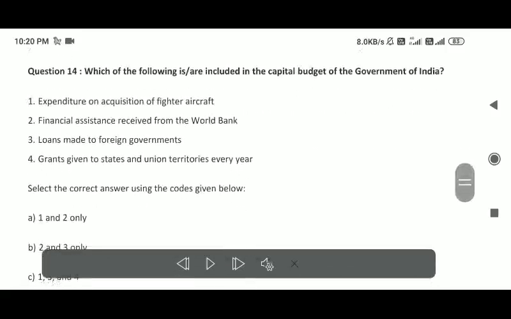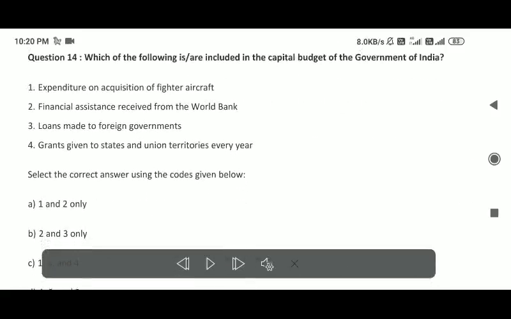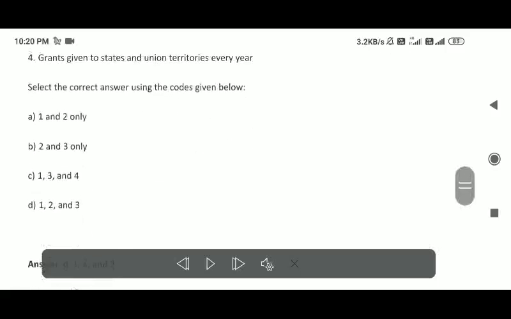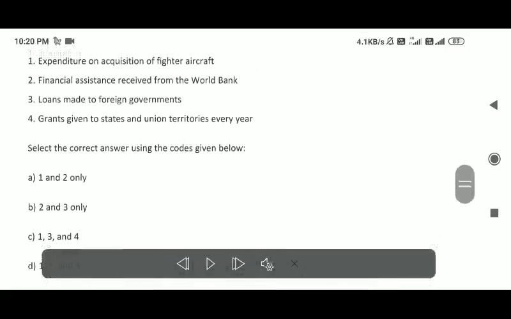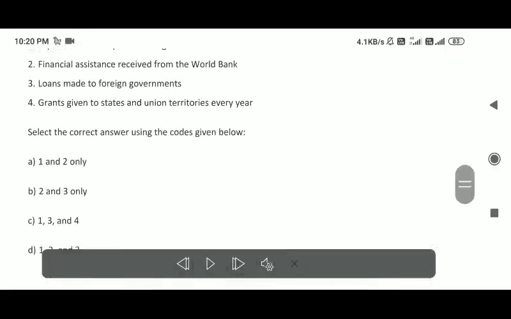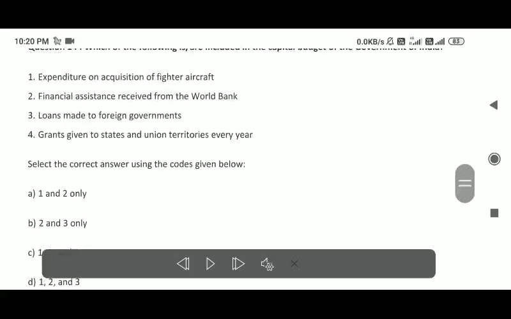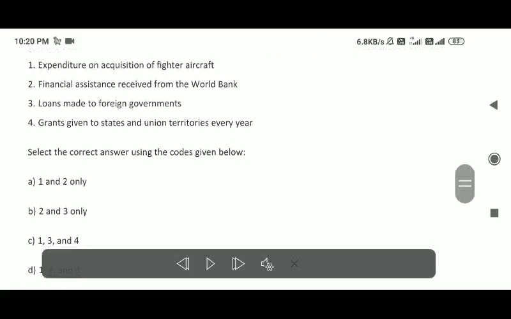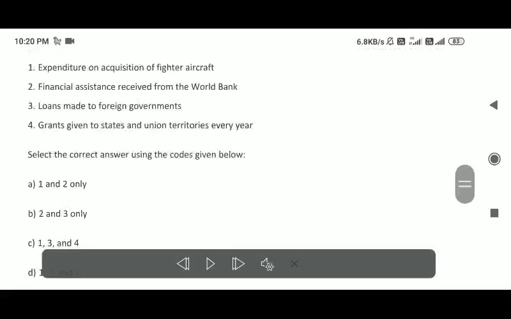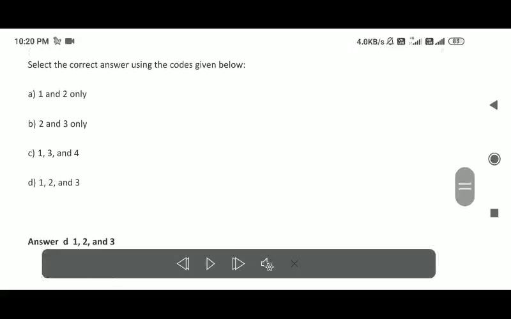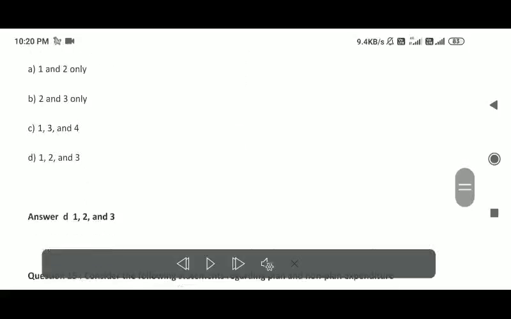Question 14. Which of the following are included in the capital budget of the Government of India? 1. Expenditure on acquisition of fighter aircraft. 2. Financial assistance received from the World Bank. 3. Loans made to foreign governments. 4. Grants given to states and union territories every year. Select the correct answer using the codes given below. 1 and 2 only; 2 and 3 only; 1, 3, and 4; 1, 2, and 3. Answer: D. 1, 2, and 3.